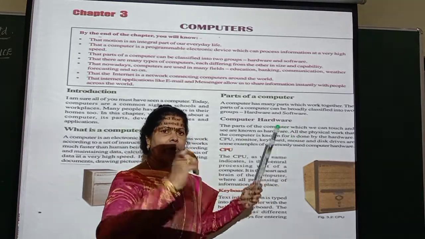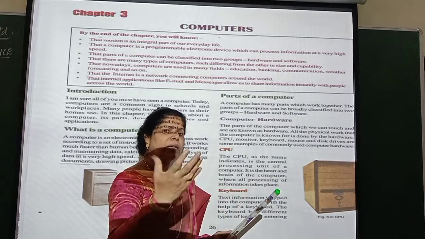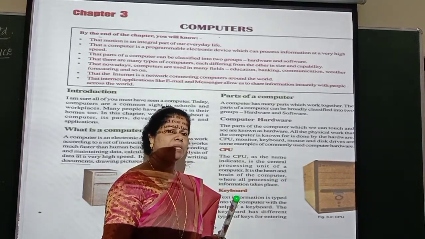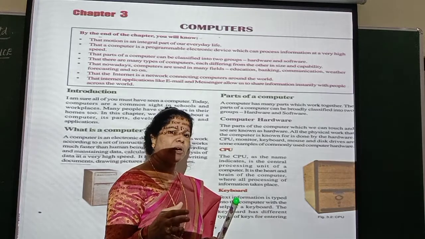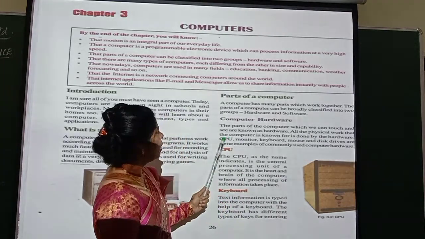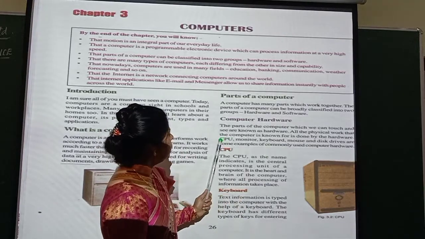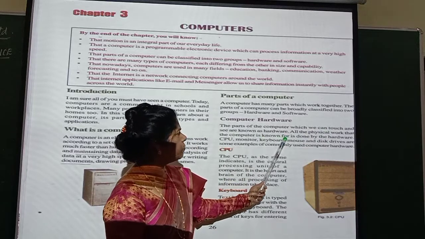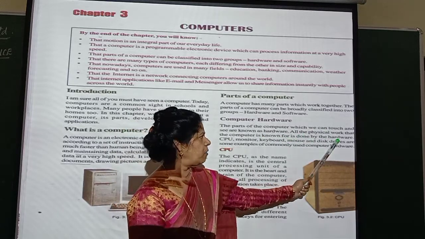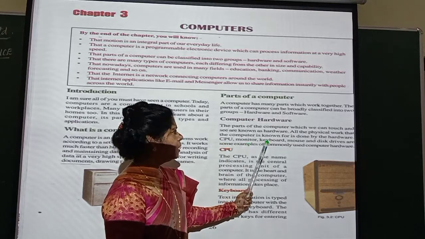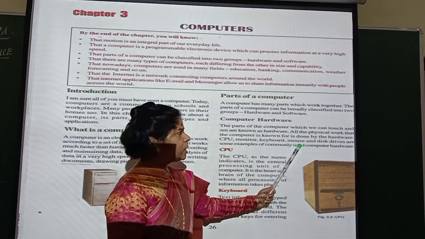So whatever you do, whatever instruction you give, that is taken by the computer. How can you do that? Because of the presence of hardware. If hardware was not there, you would not be able to touch it and give the instruction, isn't it? Now see, all the physical work that the computer is known for is done by the hardware: CPU, monitor, keyboard, mouse and disk drives.